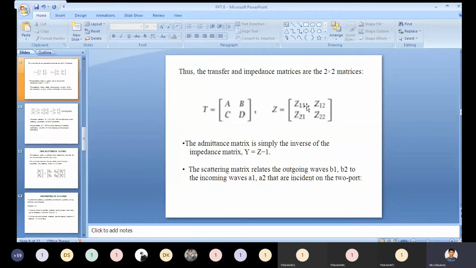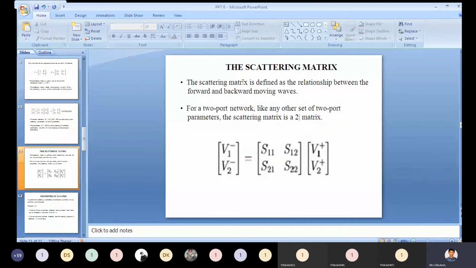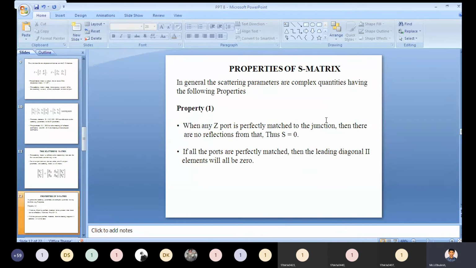In this we have reflection coefficients S11 and S22, and transfer coefficients S12 and S21. The scattering matrix is the relationship between the incoming and outgoing waves, or sometimes forward and backward moving waves.